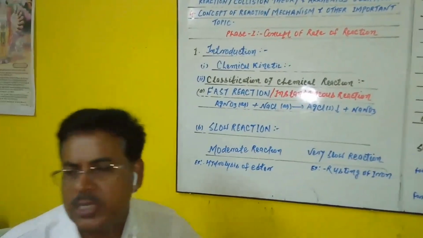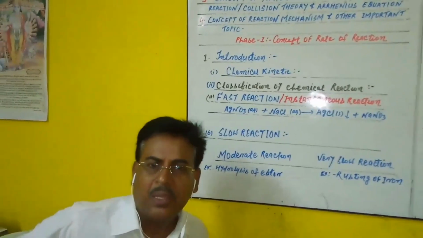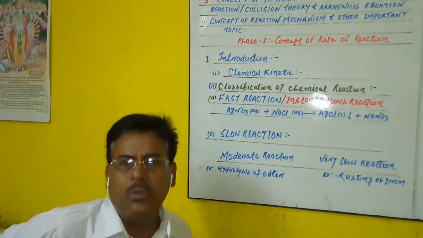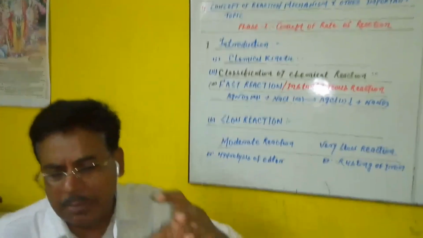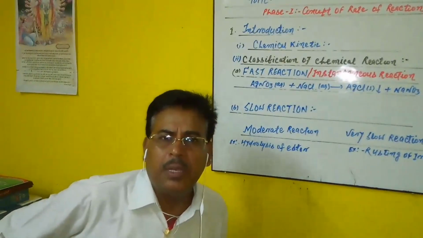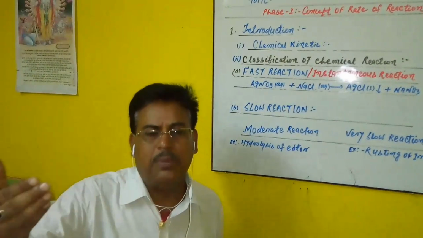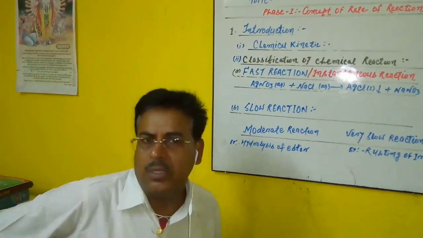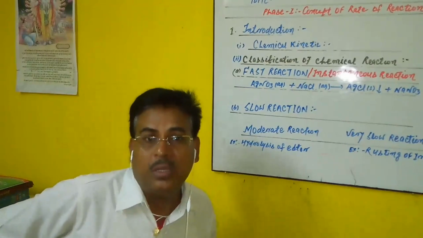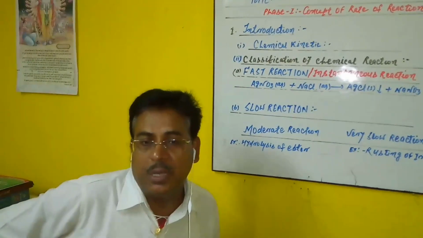Secondly, we start the concept of the rate of reactions. Before this, it is necessary to know the meaning of the rate of reaction, the velocity of the reaction. On the basis of chemical kinetics, which deals with the rate of any chemical reaction, normally chemical reactions are classified into two types. First is called the fast reaction, another is called the slow reaction. More broadly, the fast reaction is discussed in two ways, one named instantaneous reaction, and second the fast reaction. Slow reactions are again classified in two ways, slow reactions and very slow reactions.